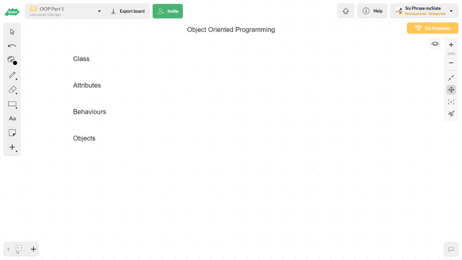So coming to, before speaking about class, attributes, behaviors, objects, first of all, what does the name object-oriented programming convey? Everything in this real world is actually an object. For example, a computer, television, a house, car, bike, everything that you see, everything that you use, everything around you, including you, is an object in real life.